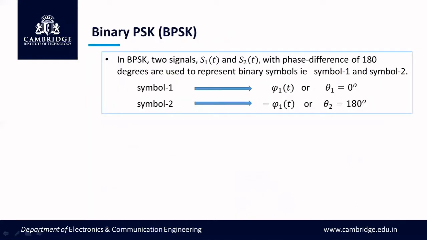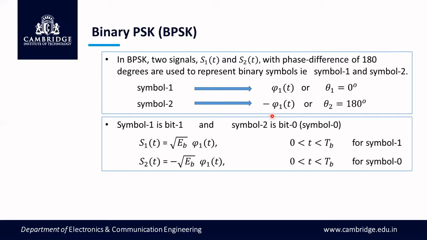As I said, in binary, two symbols, two phase values, 0 and 180 degrees. When the signal has a phase shift of 180 degrees, we can also indicate that phase shift as a minus sign in the amplitude. So remember, in PSK, when the phase shifts by 180 degrees, we represent that as an amplitude inversion of the given signal. So only one signal is enough for representing PSK signal modulation with opposite polarity, plus and minus. The amplitude polarities will decide the phase.